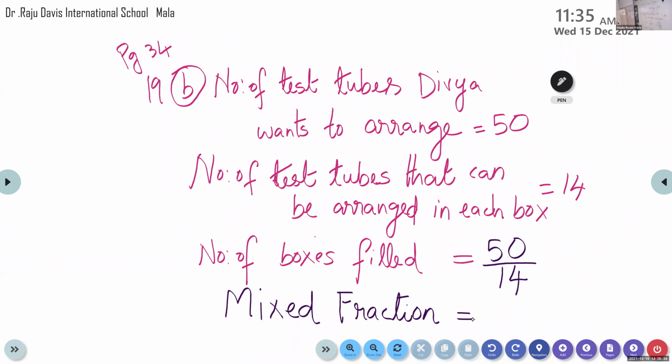You can do the calculations in the rough book. Those who finish, please wait. 50 divided by 14, children, you can do in the rough book. Find out the quotient and the remainder, and write as a mixed fraction.